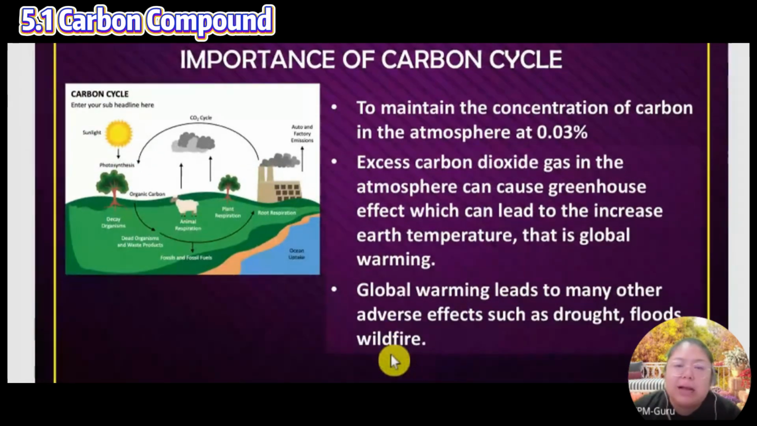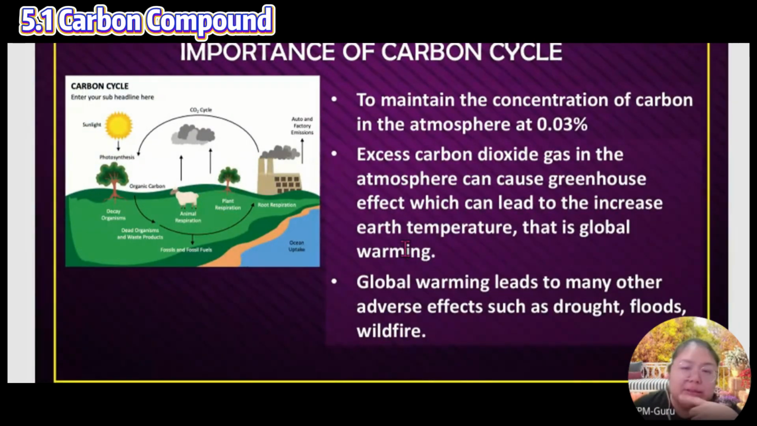Okay, the importance of the carbon cycle. Why do we need the carbon cycle? We want to maintain the carbon dioxide on our Earth at around 0.03% concentration. So if it is too much, what happens? Global warming will happen, because it becomes too hot already. The greenhouse gas effect, high temperature. So that means the whole world will experience global warming.